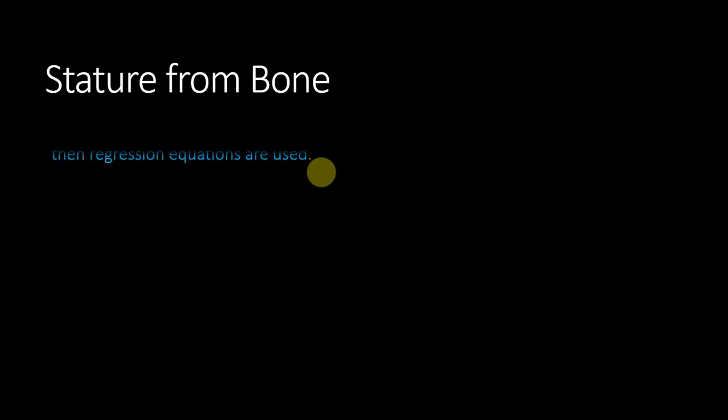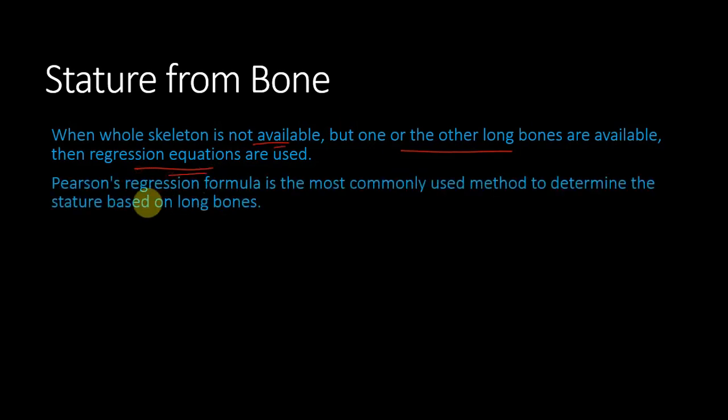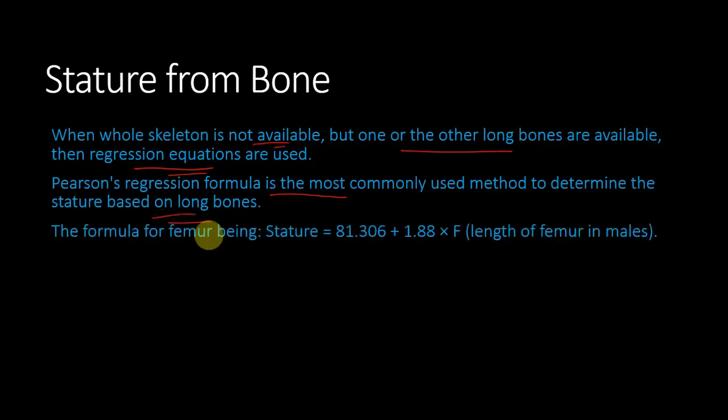Now, stature from bones. When the whole skeleton is not available and only part of the bones is available, one or more long bones can be used with regression equations. Pearson's regression formula is the most commonly used method to determine stature based on the long bones. For the femur in males, stature can be estimated by 81.306 plus 1.88 into F, where F is the length of the femur.